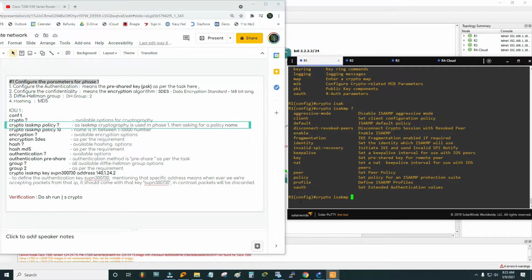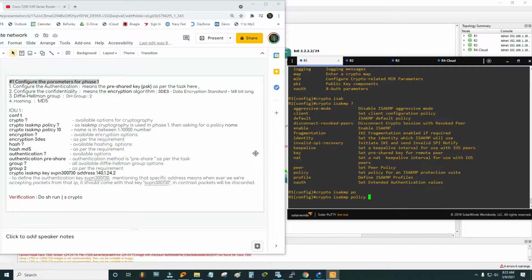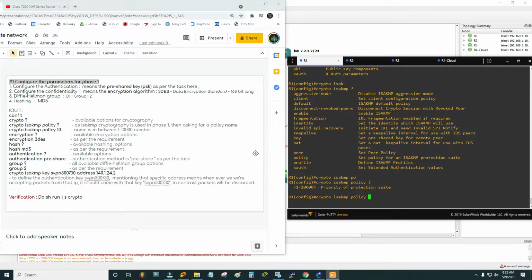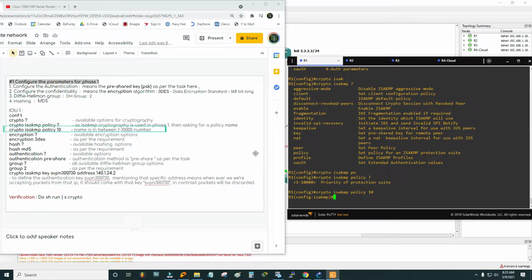Here you see a lot of things we are going to encounter, but we need policy, and then I have to give a name to the policy. You see here the number should be between 1 and 10,000. I'm going to use 10.